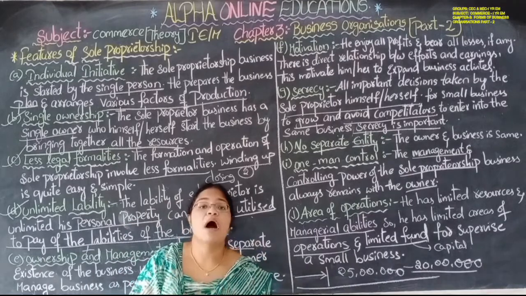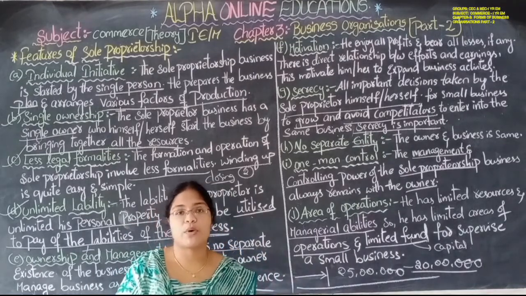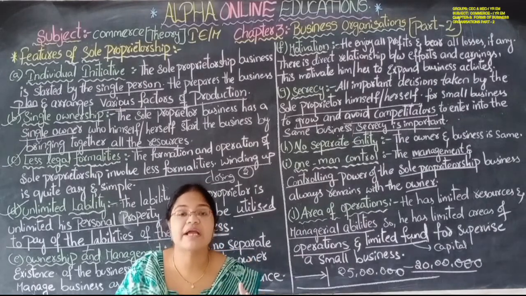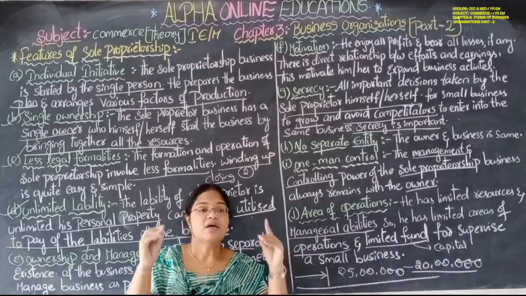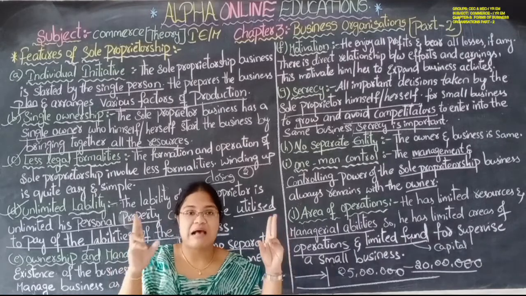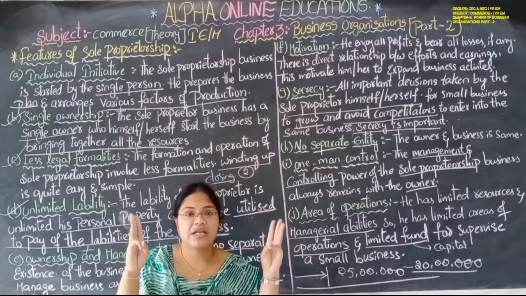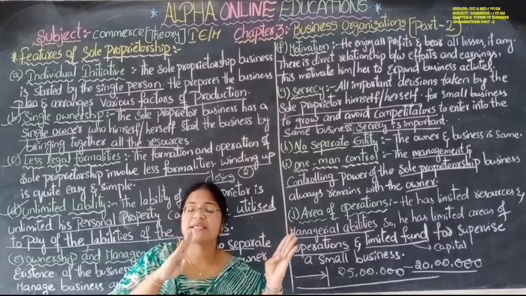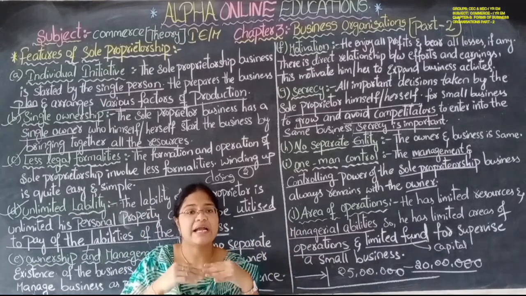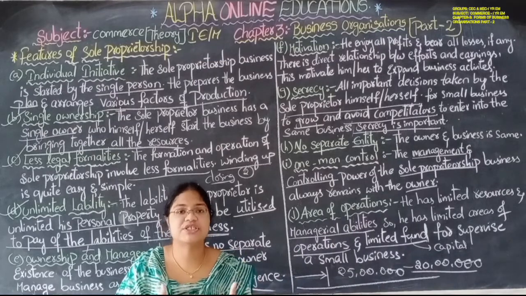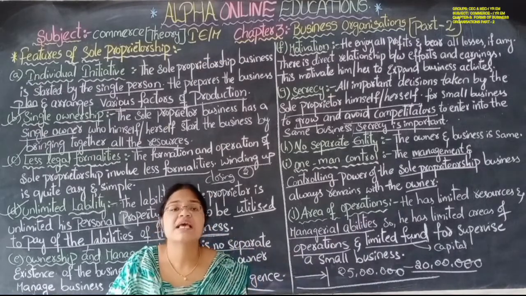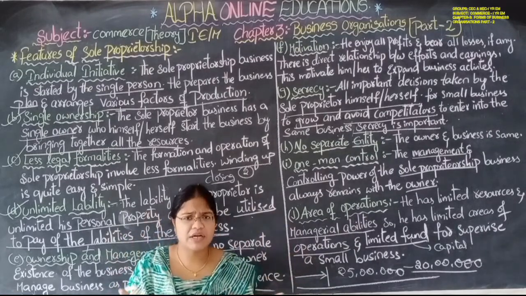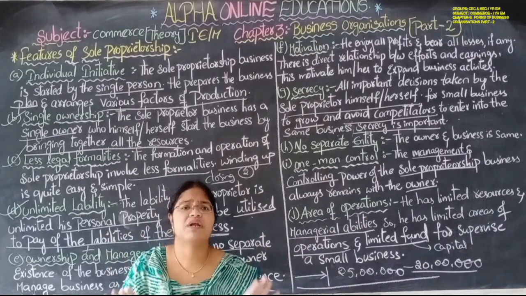So this is about the features of the sole proprietorship. Sole proprietorship means you have to keep in mind only a few factors: it is a one man show, the liability is unlimited, the owner is not separated from the business, and it is a single ownership business. He will take the decisions, he will control the business, he has a very limited area of operations, no one will motivate him, he only has to motivate himself.